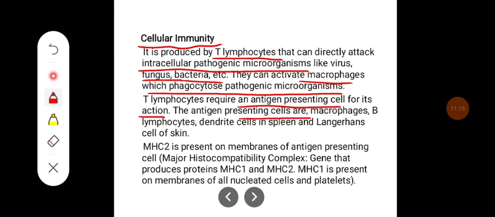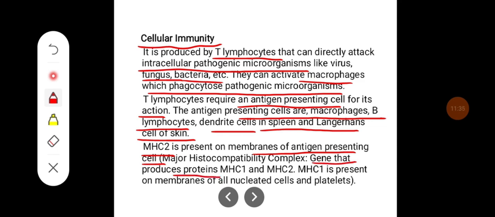The antigen presenting cells are macrophages, B lymphocytes, dendritic cells in the spleen, and Langerhans cells of the skin. The major histocompatibility complex 2 is present on the membrane of the antigen presenting cell. The MHC is the gene that produces proteins MHC1 and MHC2. MHC1 is present on the membrane of all nucleated cells and platelets.